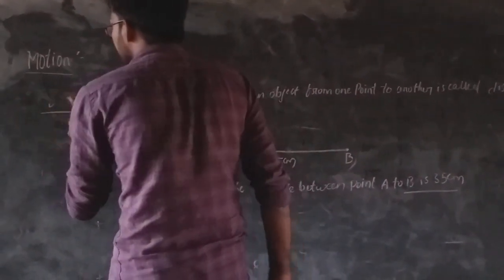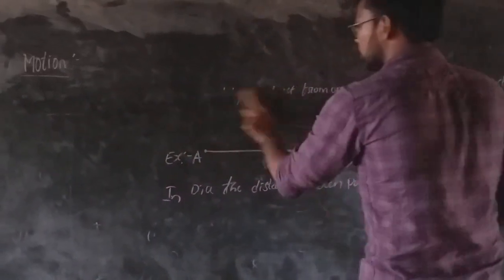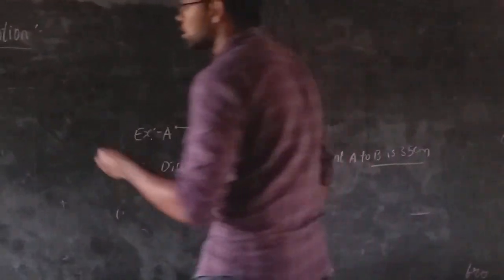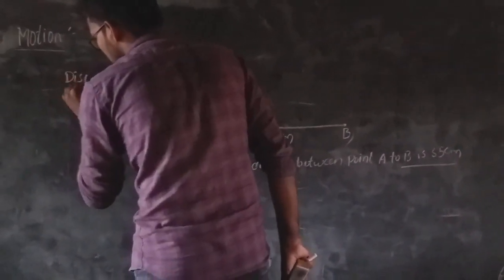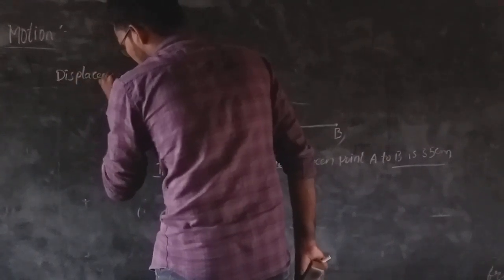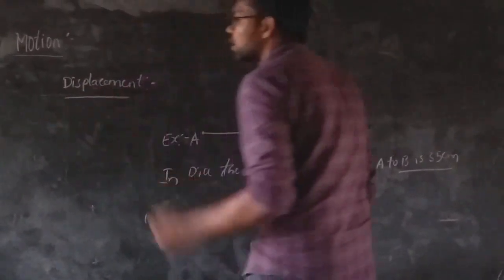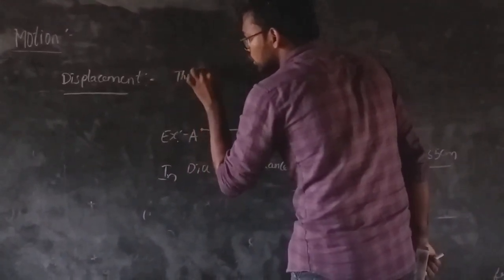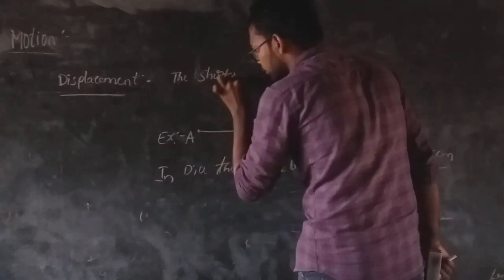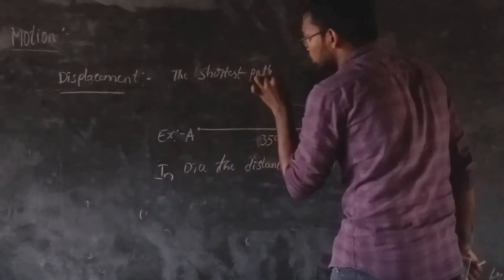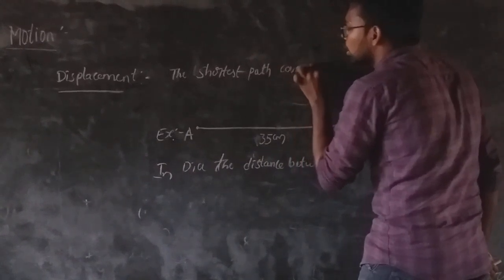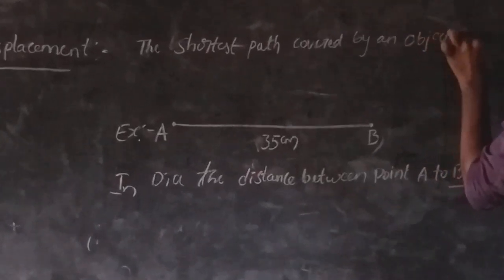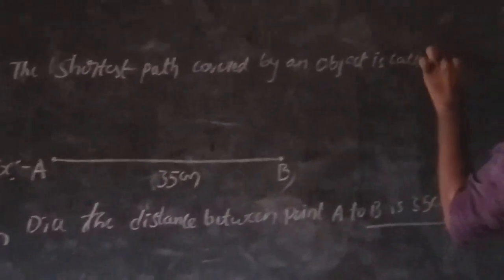Now what is meant by displacement? Simple definition for that also. Displacement, simple definition: the shortest path covered by an object is called displacement.